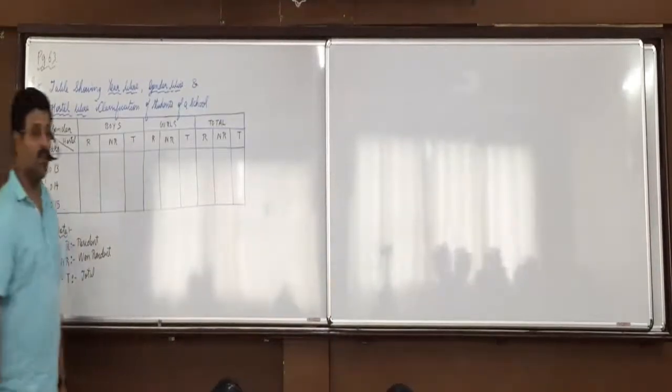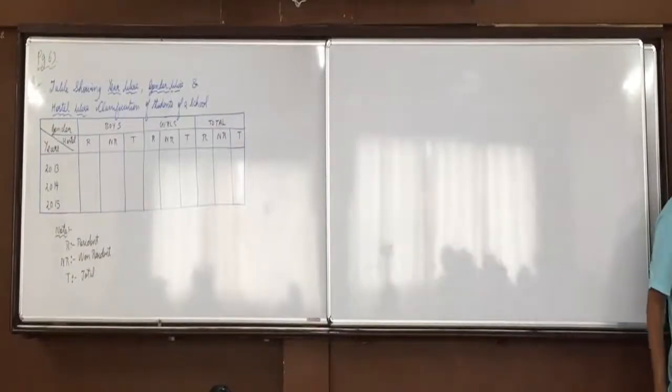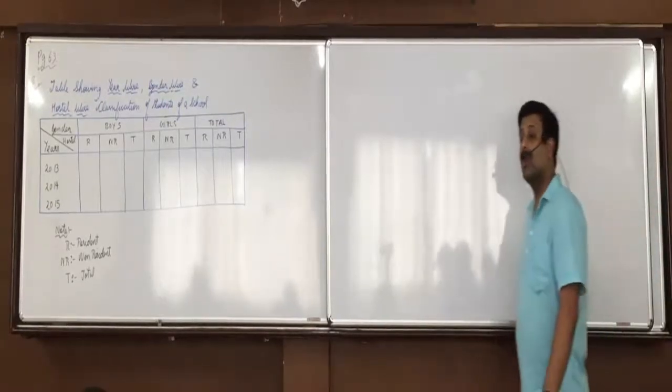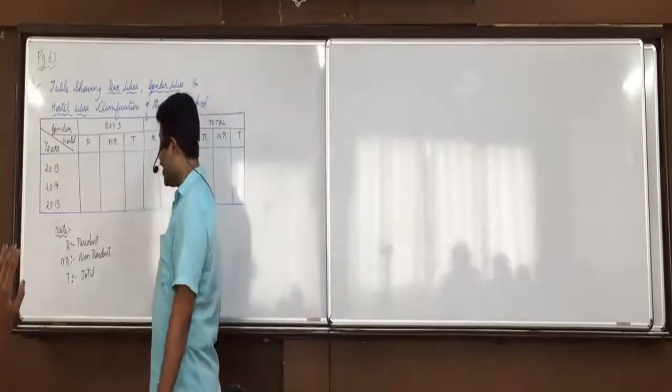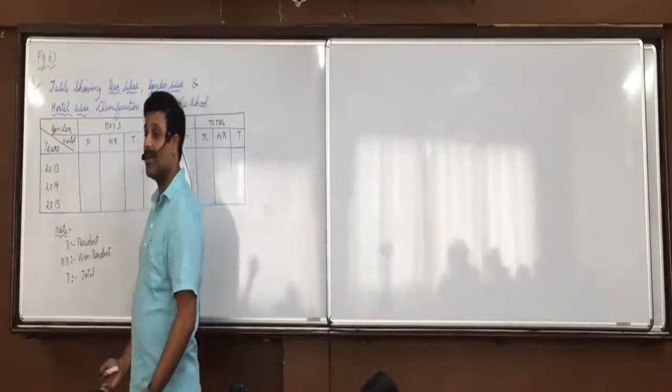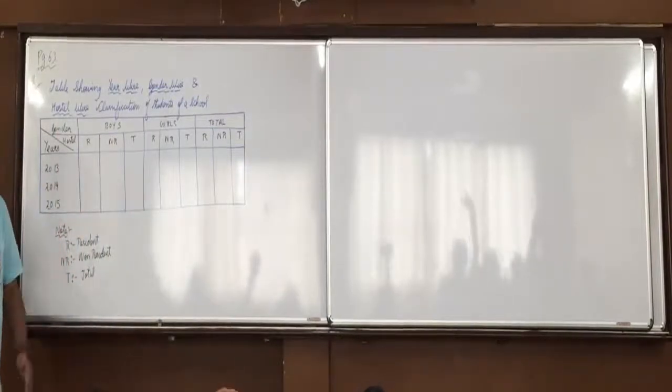5, 4, 3, 2, 1. In year 2013, there were 1200 students studying in a school. Vanchita, where will you write 1200? There is no grand total in this question. What grand total? Below the years we have not made any total.